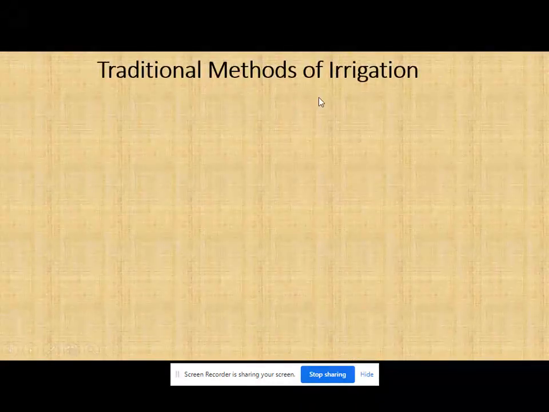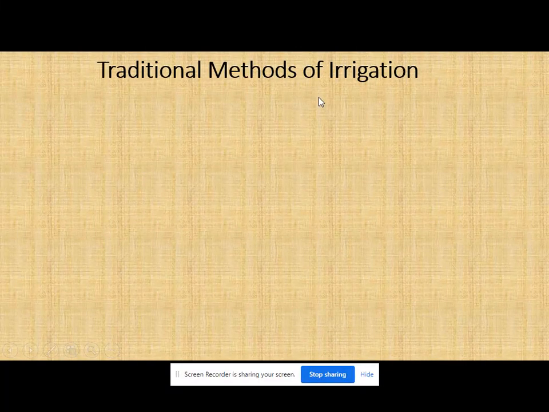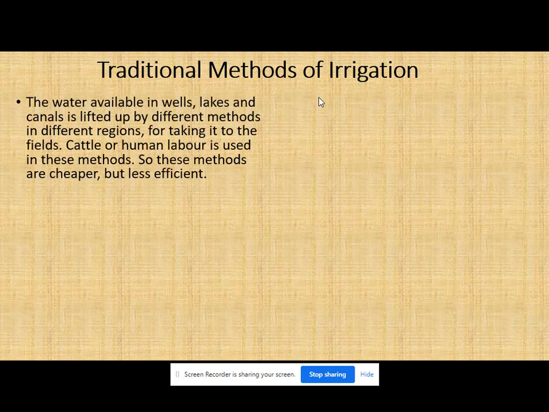Then next, traditional methods of irrigation. How our ancestors or other people supplied the water to the crop. Let us see. The water available in wells, lakes, and canals is lifted by different methods in different regions for taking it to the fields.